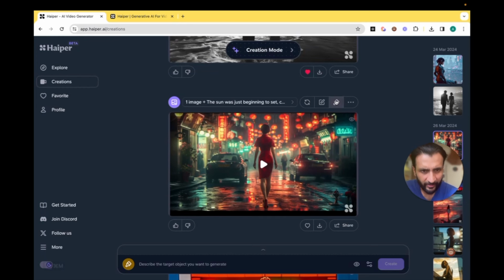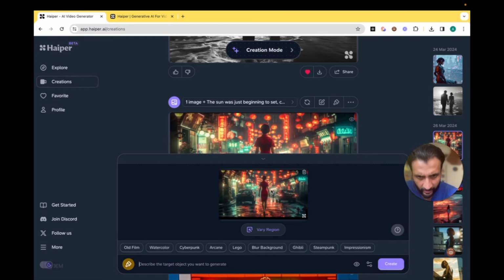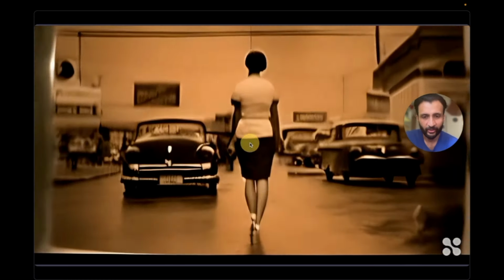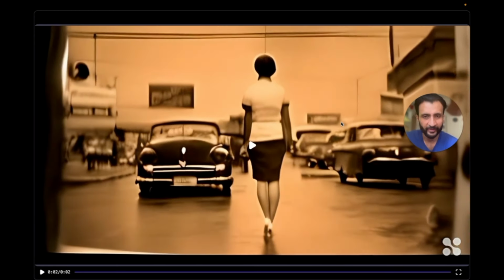So let's once again try their edit version. Let's just come here and click on this brush, and here you have the option to even change the video to all these various other styles available. So let's click on old film and let's click on create. This is the result I got by repainting it to an old film. Not very impressive, this one.